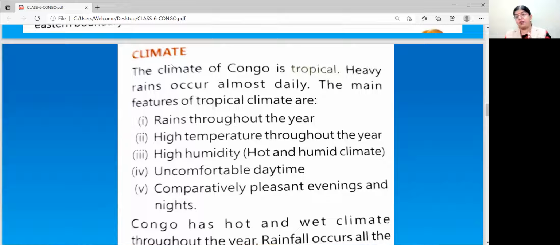So temperature is also high, rainfall throughout the year, humidity is also high, uncomfortable daytime, and comparatively pleasant evenings and nights. See children, when it rains, you all also enjoy, na? You feel like you want to go out, you want to go to some garden, and cool breeze is there, and really you enjoy.